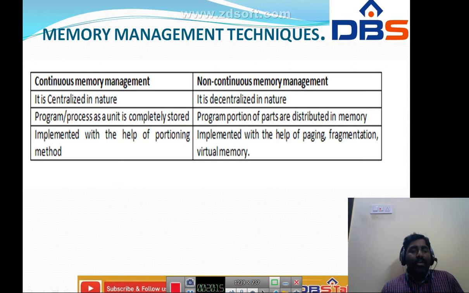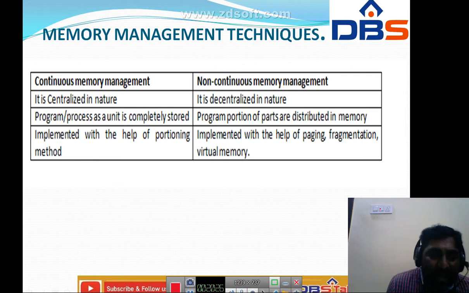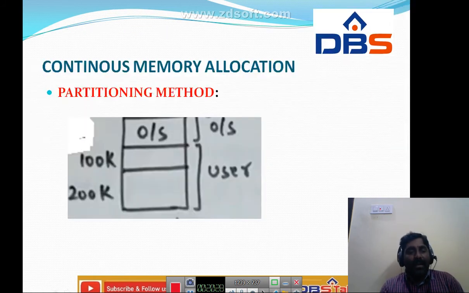So we are going to implement continuous memory management with the help of the partitioning method, whereas non-continuous memory management we are going to implement with the help of fragmentation, or we can say virtual memory. So what is meant by continuous memory allocation? We are going to implement it by using the partition method. See what is meant by partition method.